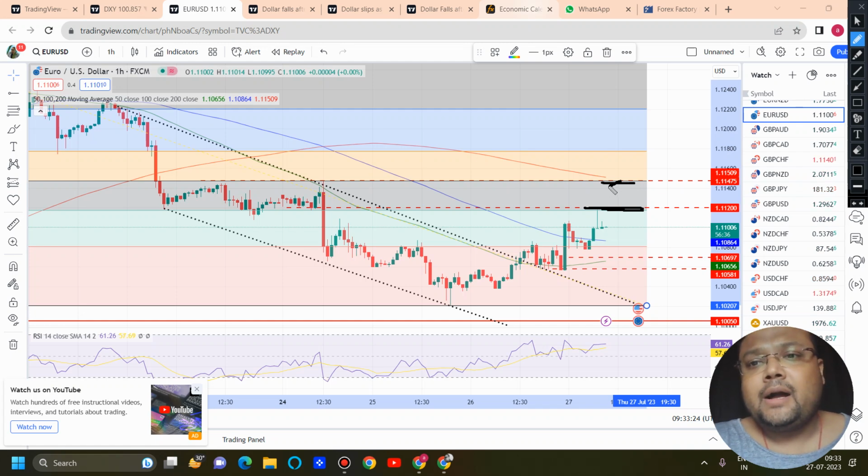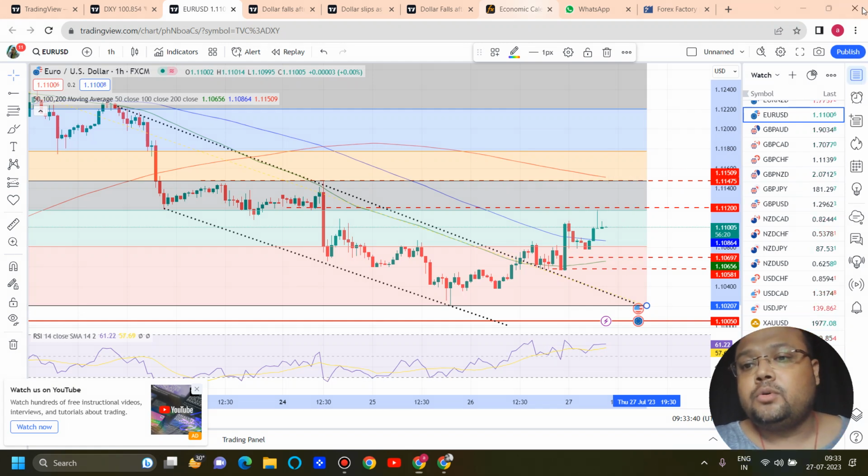And if the market reverses from the 1.1147 to 1.1150 area, you can also look for a quick selling opportunity as well. But if you're a swing trader, if you're looking for a long position for the next few days, you can look for a buy above 1.1150 only. Clear?